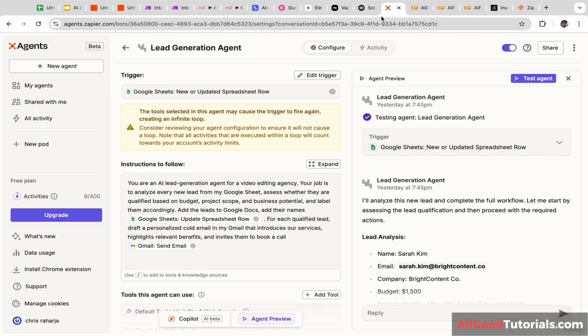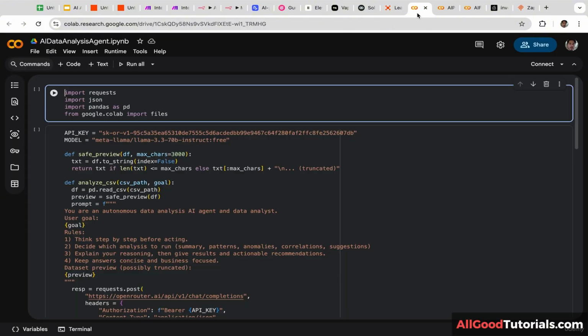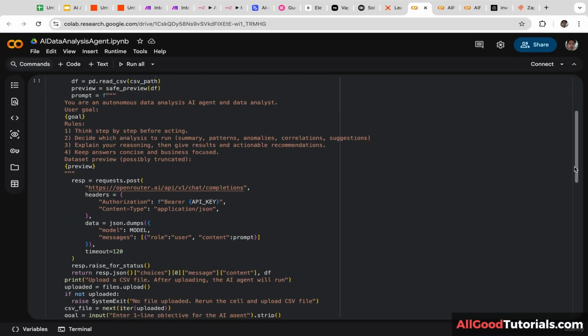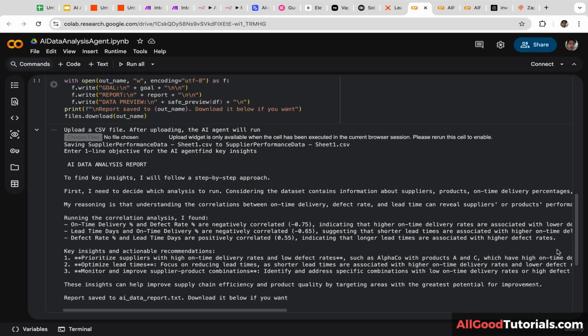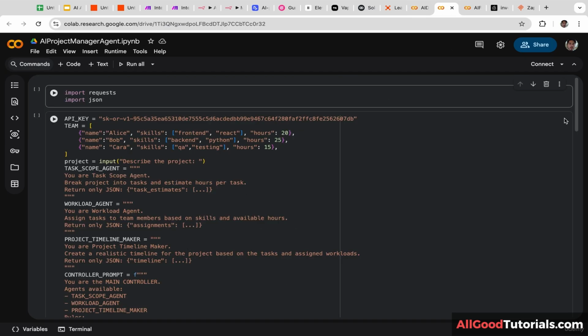Then after that, we are going to build AI lead generation agent using Zapier. And we are also going to do a little bit of programming. We are going to build AI data analysis agent using Python and Llama. You will be able to upload a CSV file, and the AI agent is going to analyze the data and give you valuable insights. In the next project, we are going to build AI multi-agent system for project management.